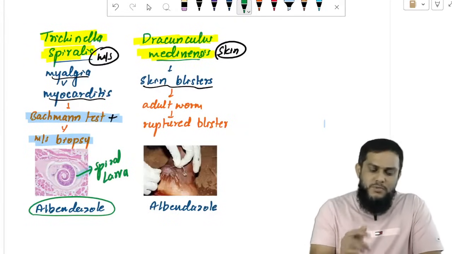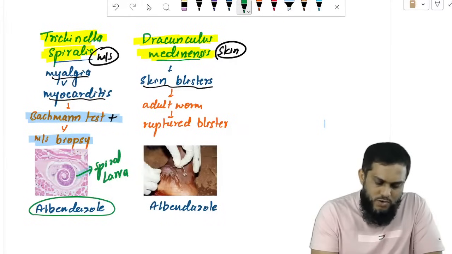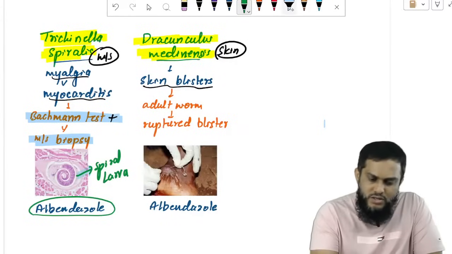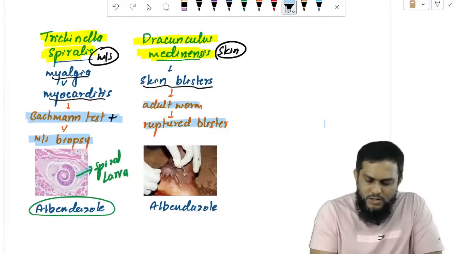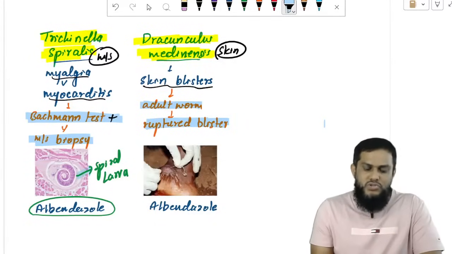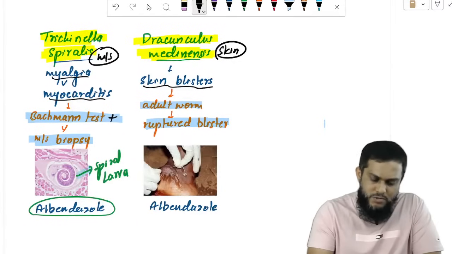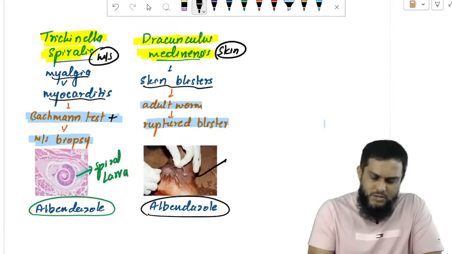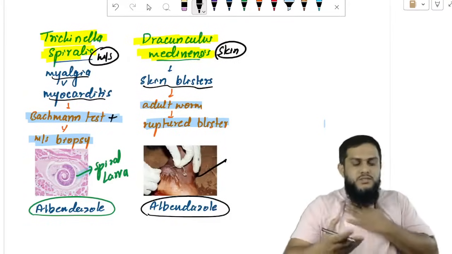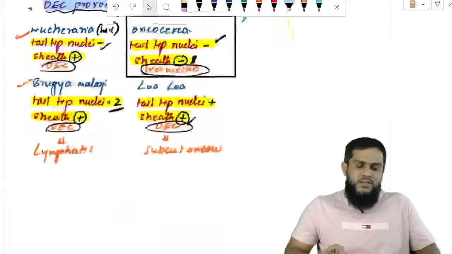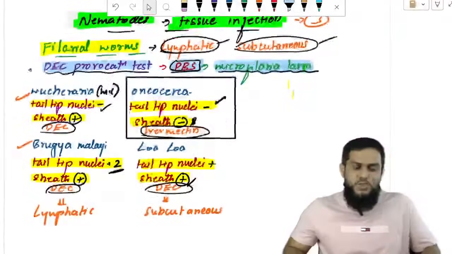Right? Skin blisters: demonstrate the adult worm in the ruptured blister. If you demonstrate the adult worm in the ruptured blister, diagnosed, treatment is albendazole, Dracunculus medinensis. Simple. So these are the 3 nematodes causing tissue infection.